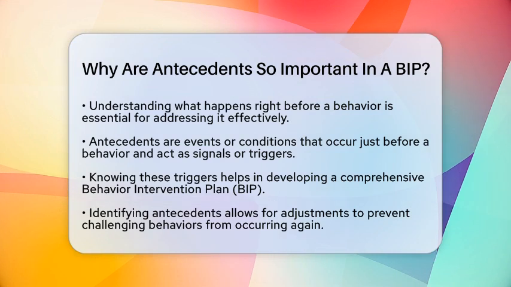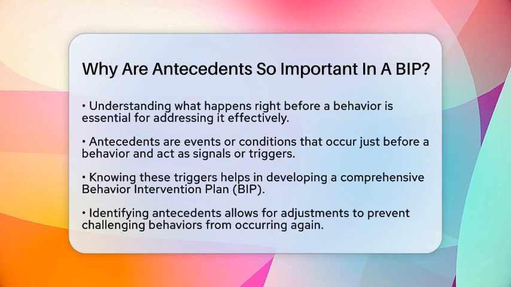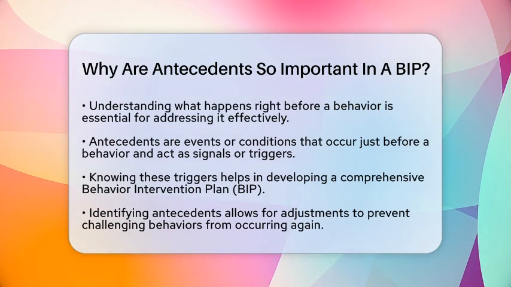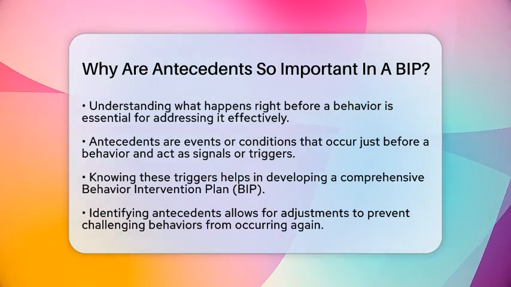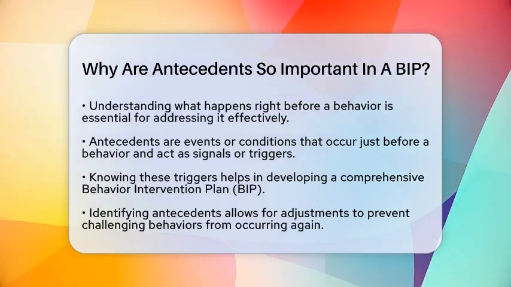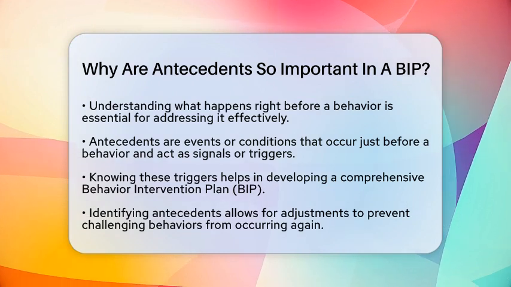Antecedents are the events or conditions that happen just before a behavior occurs. They act like signals that set the stage for the behavior to happen. If we can identify these signals, we can find ways to change or manage them. This makes it less likely that the challenging behavior will happen again.